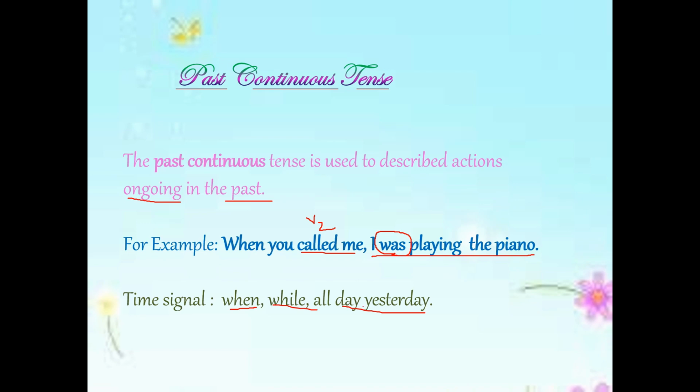But an action before, like yesterday, a day ago, last night, last month, is simple past. Past continuous should come along with one action, and the other action should also be there. See, when two actions are going on, one action is going on.